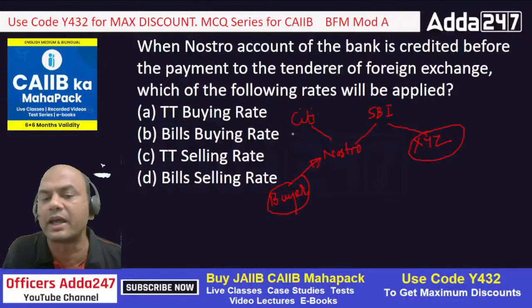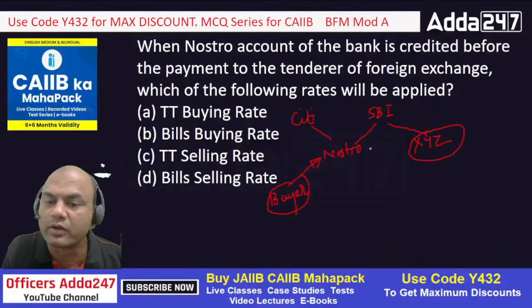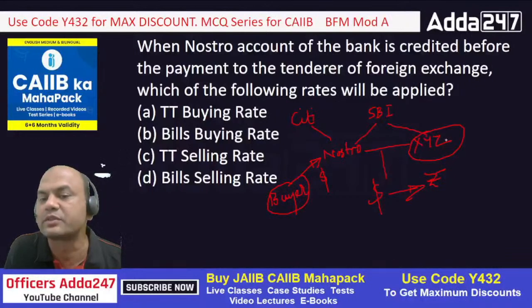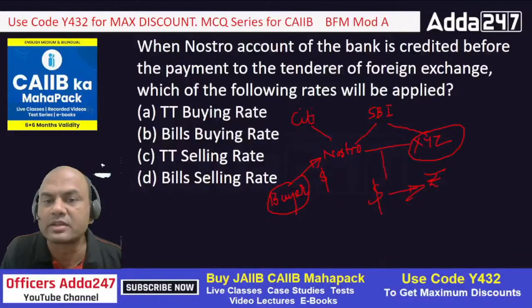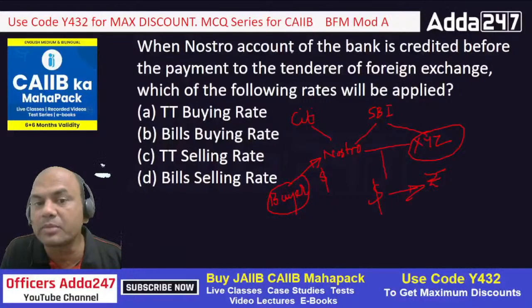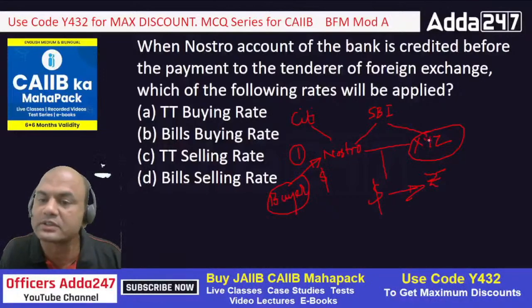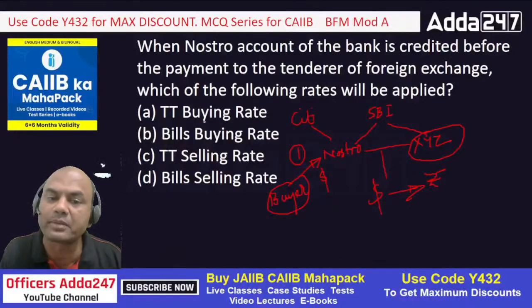But how will this buyer pay? This buyer is in USA. How will this buyer pay to this XYZ person? He will credit the nostro account of SBI with dollars, and then SBI will convert these dollars to rupees and give these rupees to this XYZ person. So now what is the question? The nostro account is credited before the payment to the tenderer, means the buyer has paid first. This is step number 1. He has paid into nostro, and then SBI is paying this to XYZ. So what rate will SBI apply now?